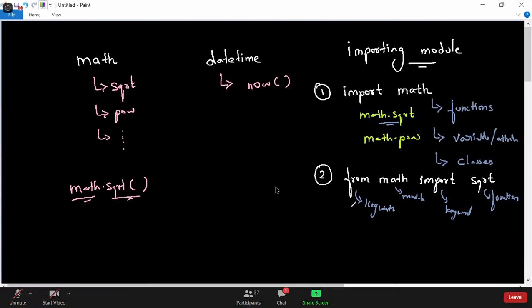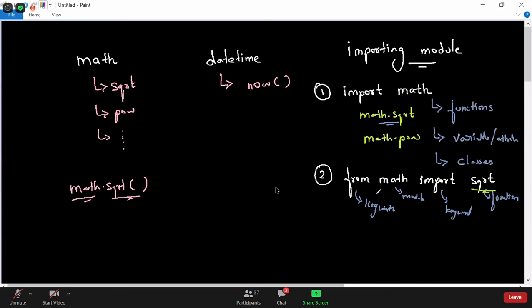Udit, can you tell me what is another advantage of using this? Nitesh says we are using the from keyword because we wanted to import only that particular function. Yes. If you wanted to import pi, you can say from math import pi. Perfect.